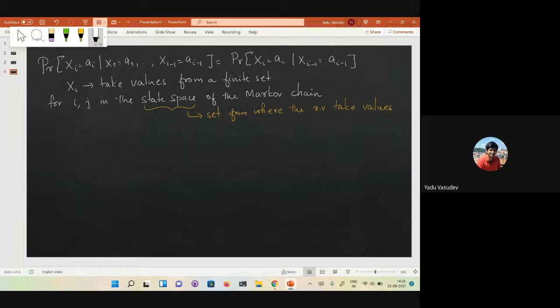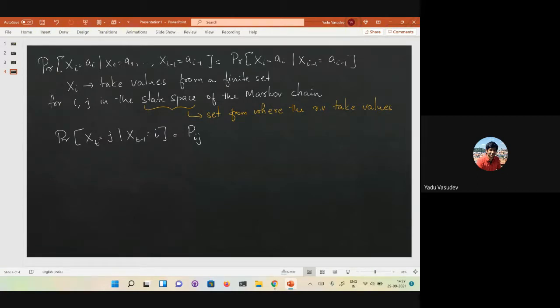So this probability, the probability that X_t is equal to j, given that X_{t-1} is equal to i, we will denote by P_ij.